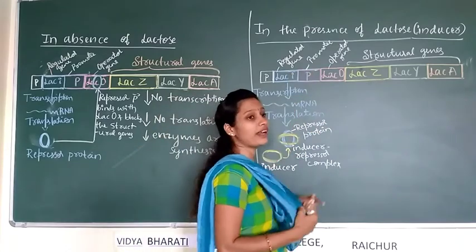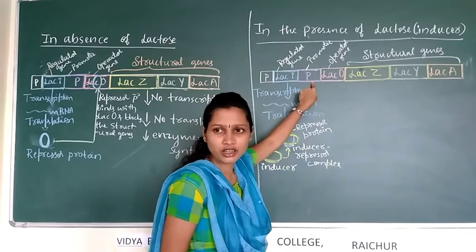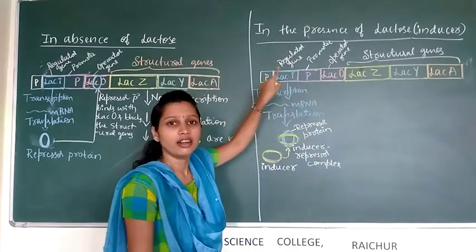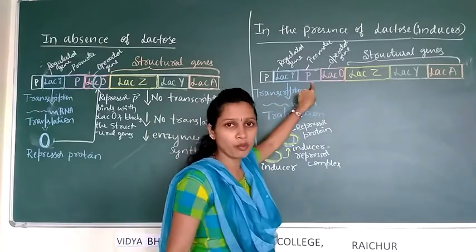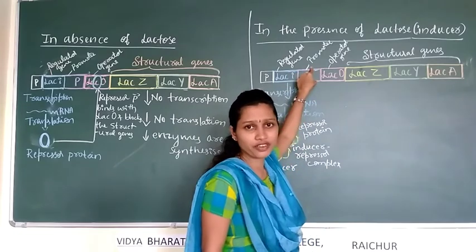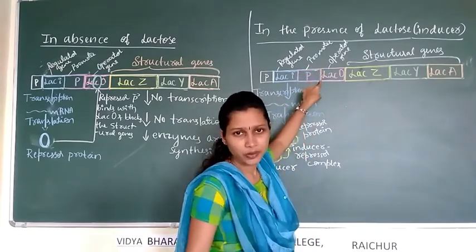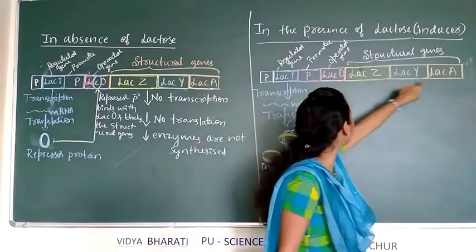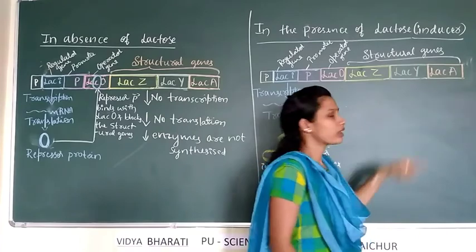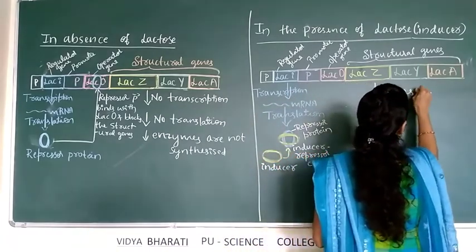So, DNA dependent RNA polymerase enzyme, required for transcription, binds to the promoter region. Then the transcription of the structural genes gets initiated and continues.